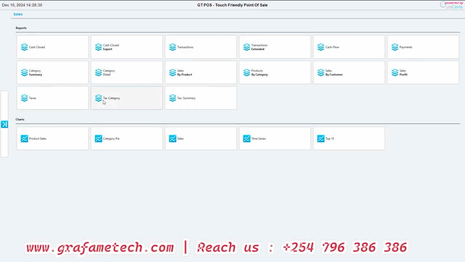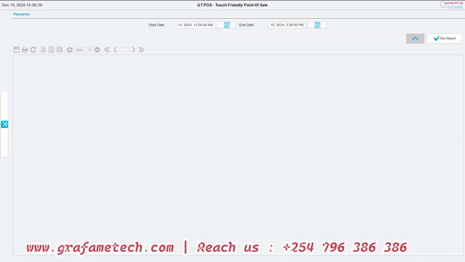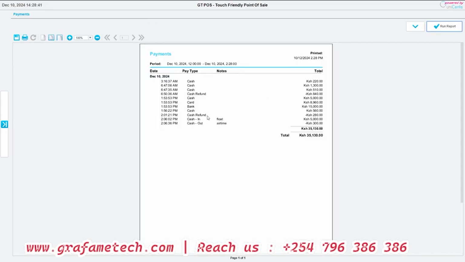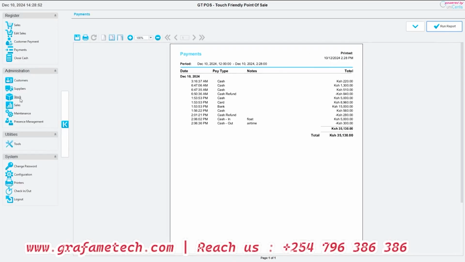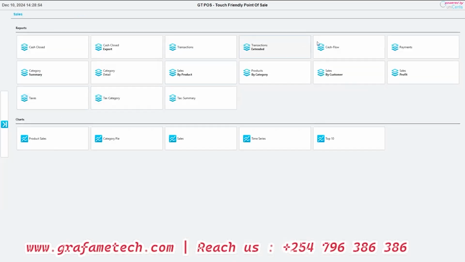You can also be viewing the taxes and all these things, the payments flow. You see these when you run refund here: cash in, float, cash out, airtime, total amount. You see, this captures any movement of cash. That is under sales, and we are good there.